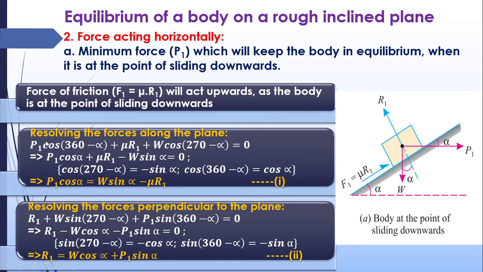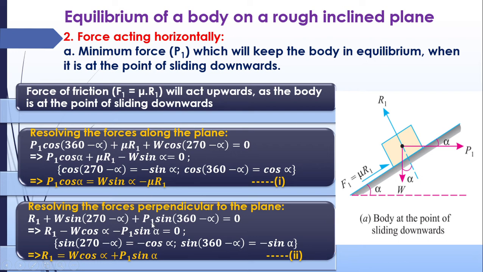So P1 cos (360 minus alpha) plus mu R1. Mu R1 is in the same direction, so we can take it as positive, plus W cos (270 minus alpha). So by resolving you will get P1 cos alpha is equal to W sin alpha minus mu R1.